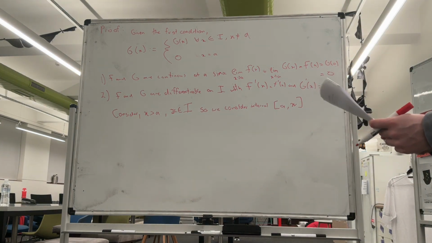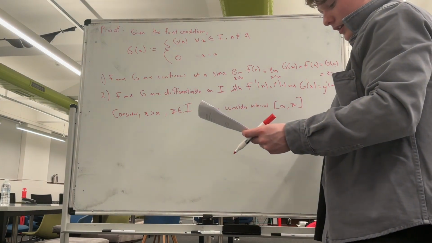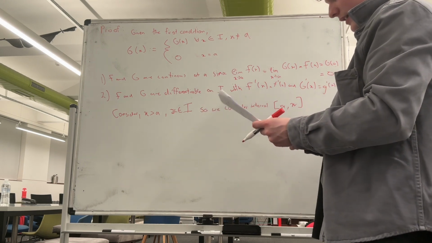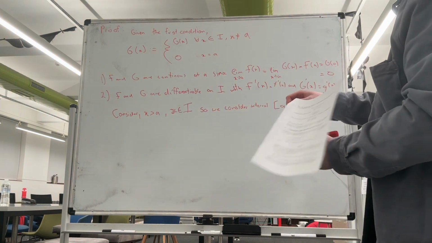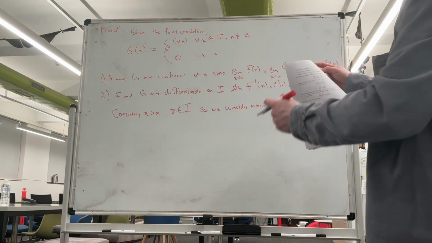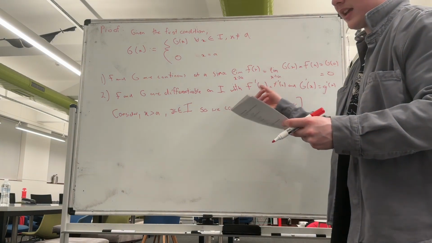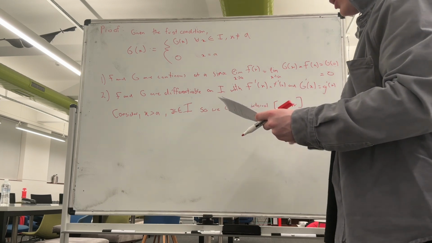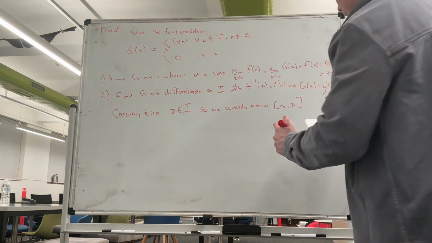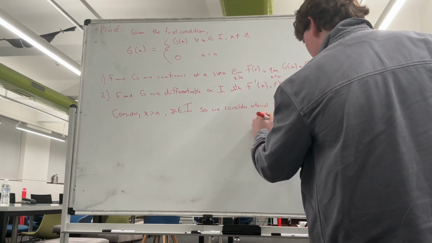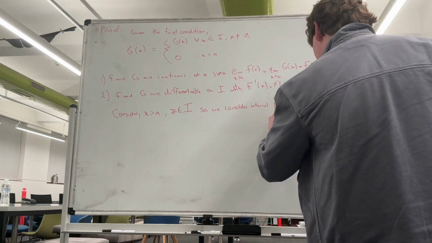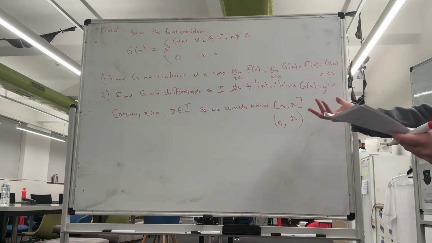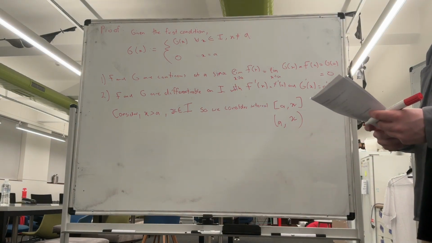And so what we're going to do is apply Cauchy's mean value theorem to capital F and capital G, and the conditions to apply this theorem are met because capital F and capital G are continuous on this interval [a, x]. Capital F and capital G are differentiable on this open interval (a, x), sorry.